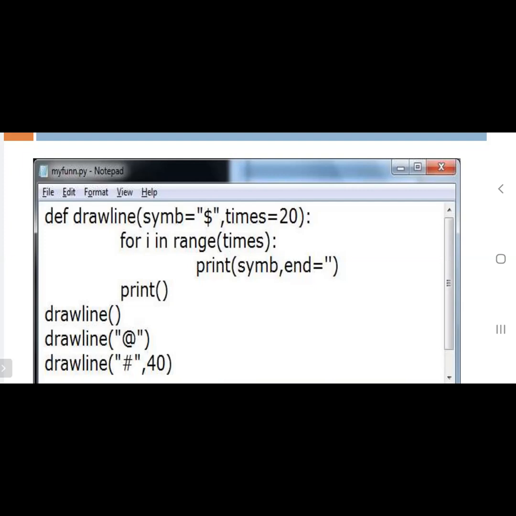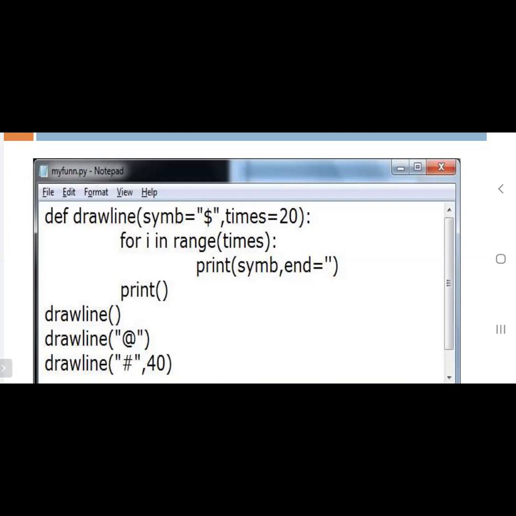Whether we are passing the two values, hashtag and 40, that value will be taken in the function. When will the default value be executed? Can anyone say? In the parameters only, we are mentioning the default value. Whenever we didn't pass any argument, at that time only the default value will be taken.